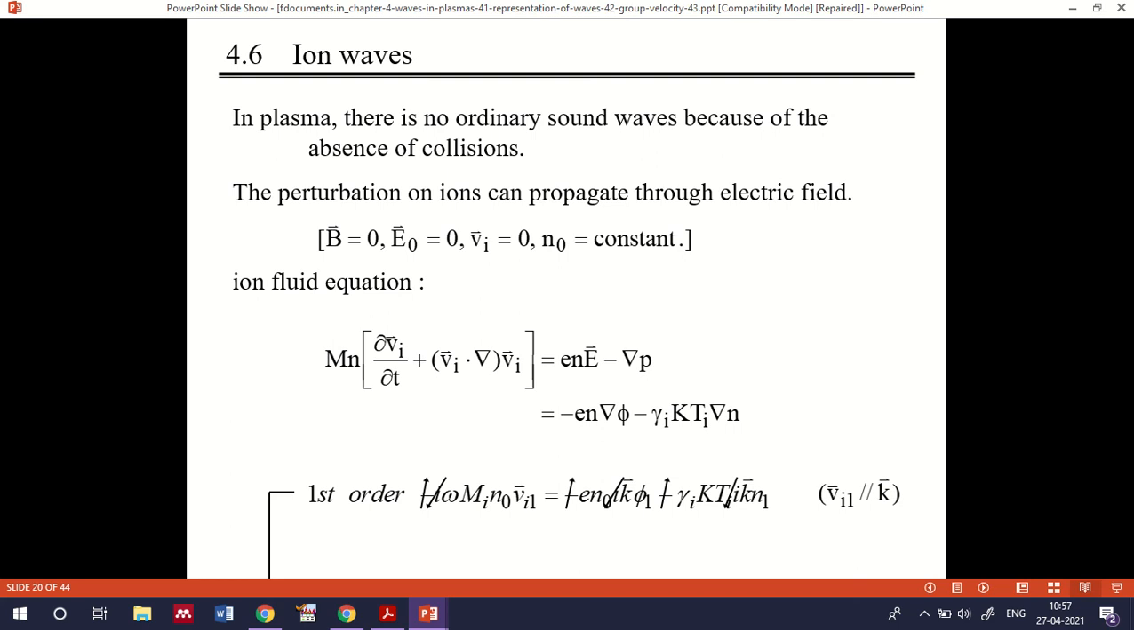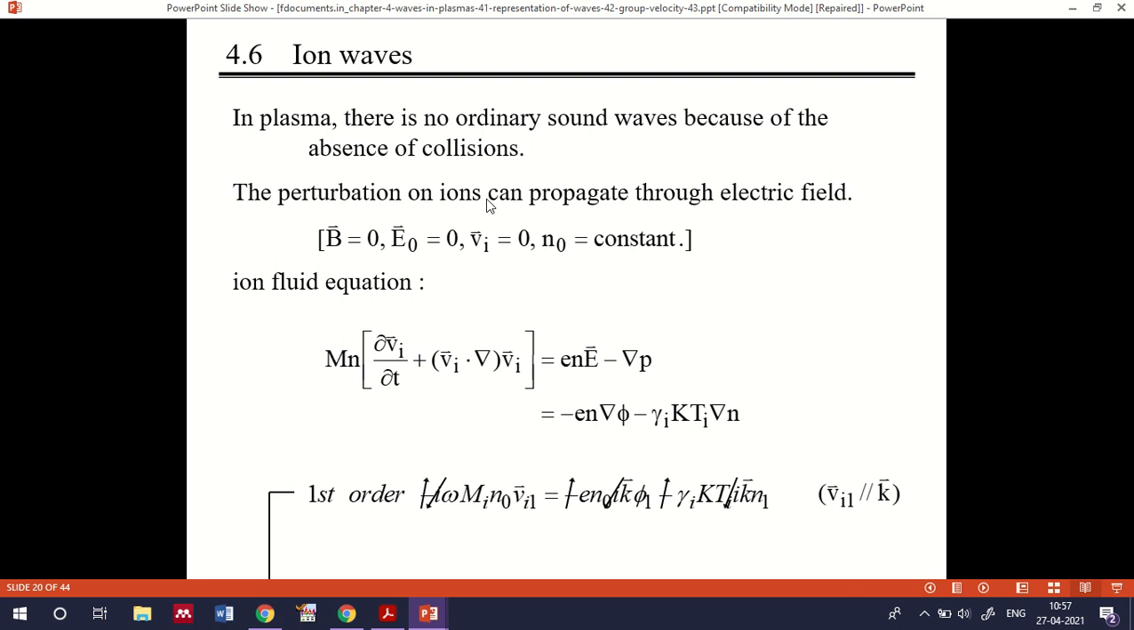Here you can see that the perturbation we are applying is on the ions, not on the electrons, whereas in the electron plasma wave we give the perturbation to the electrons. Here the perturbation is given to the ions, which are propagating through an electric field.